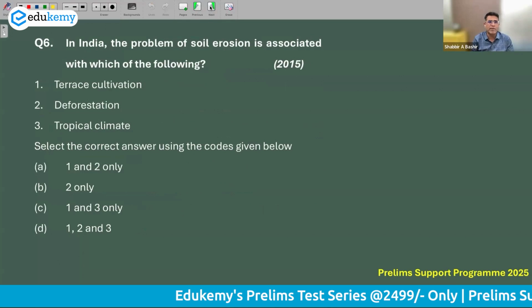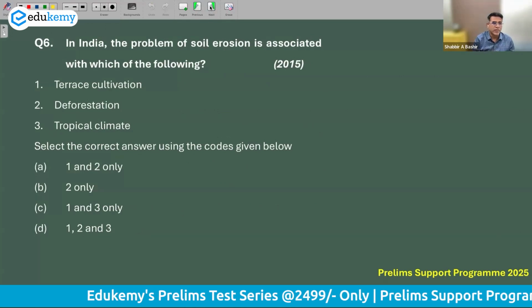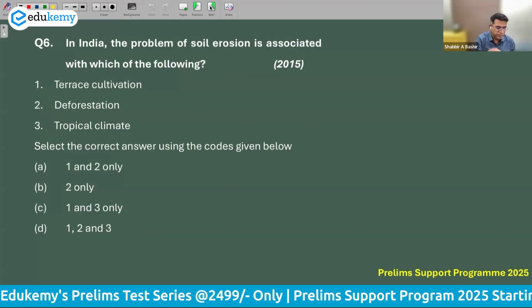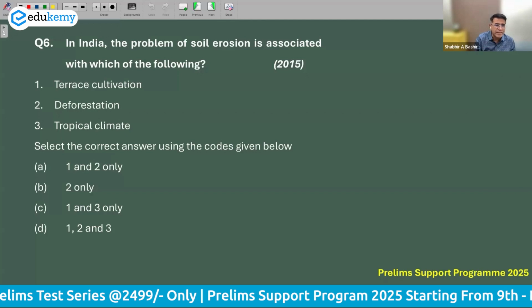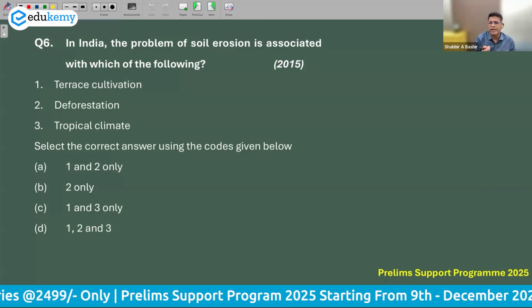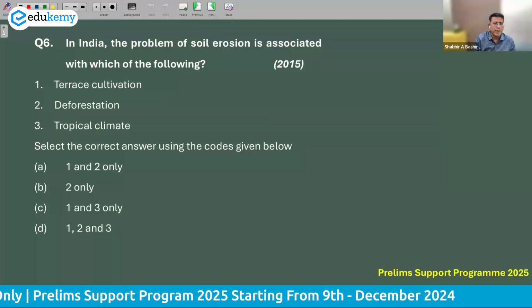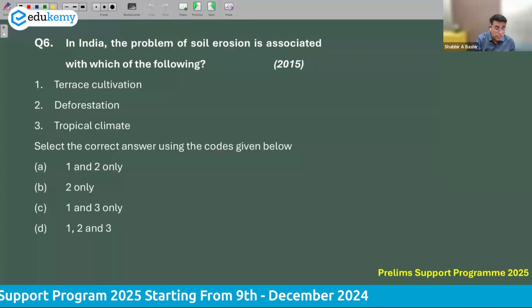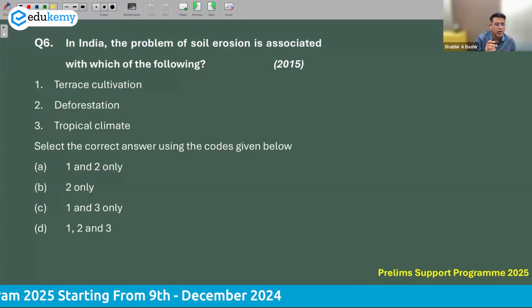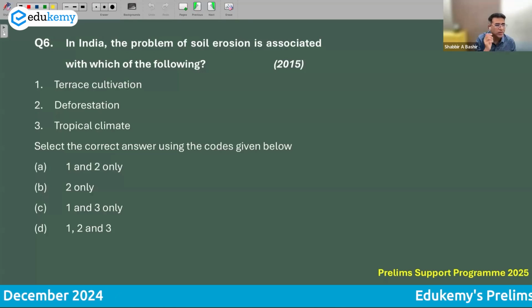In India, the problem of soil erosion has to do with the following. So which of these causes soil problems? Terrace cultivation is a method that we have for agriculture, but terrace cultivation can also cause problems. Now, deforestation definitely is a right choice. So 2 has to be there.